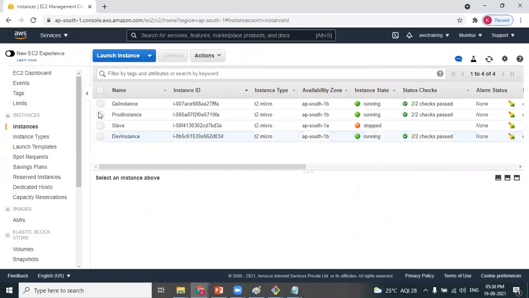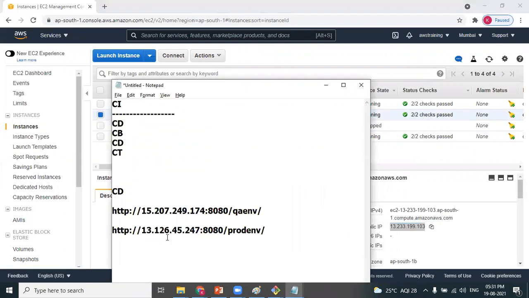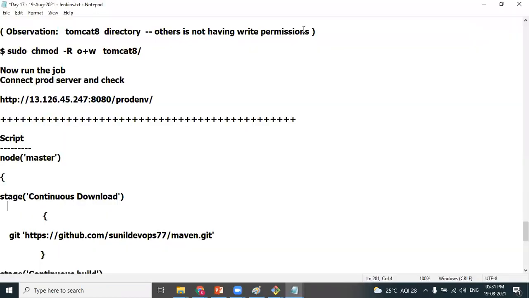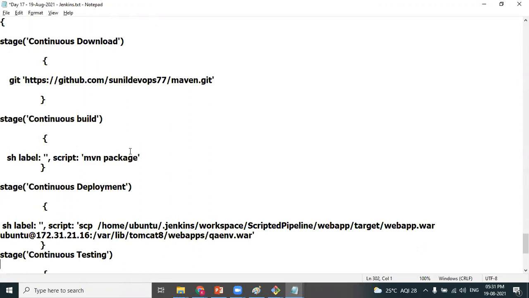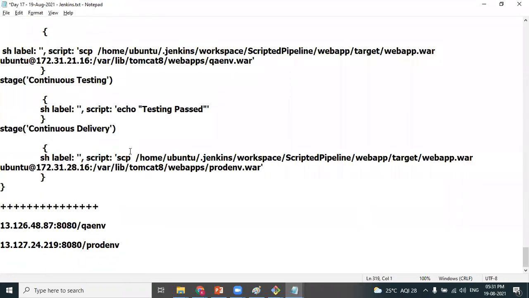The application is deployed. Clear, Anuj? I have copied the code in the notes for your easy reference. You can use this as a reference for your hands-on.